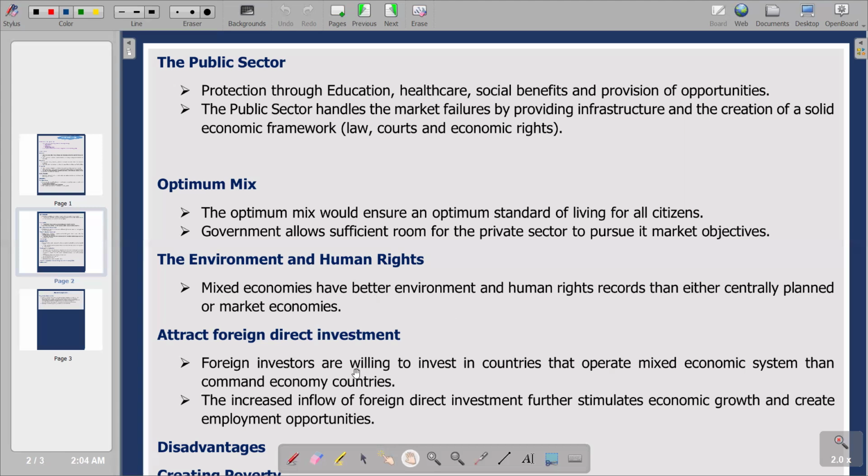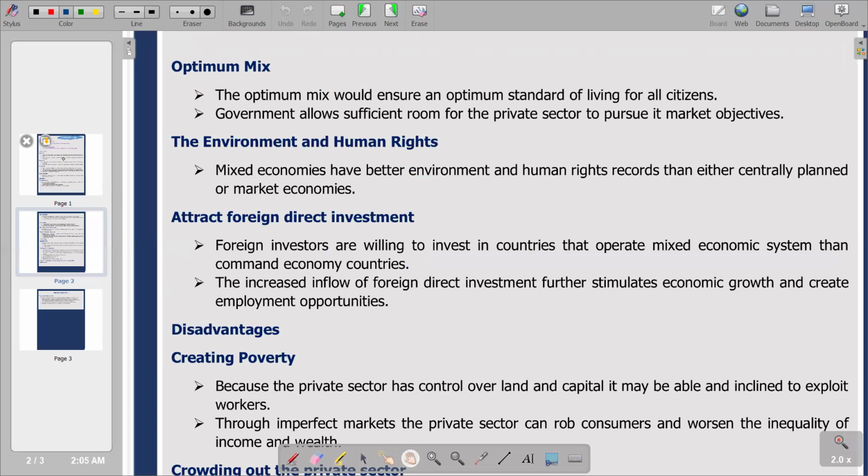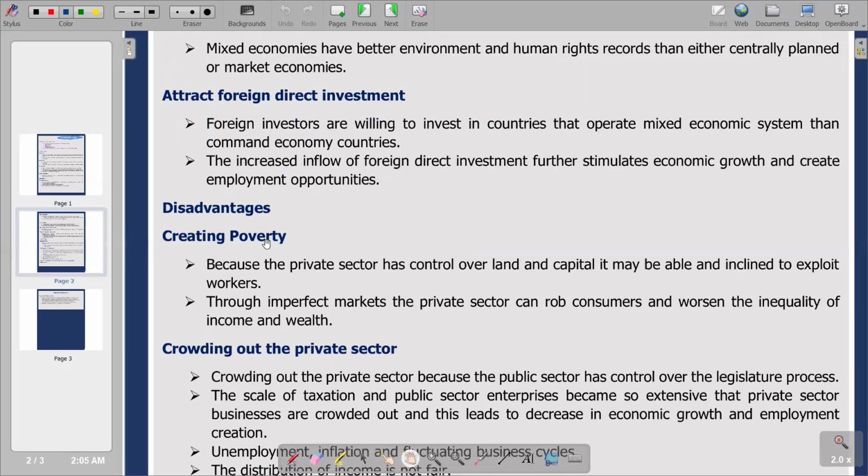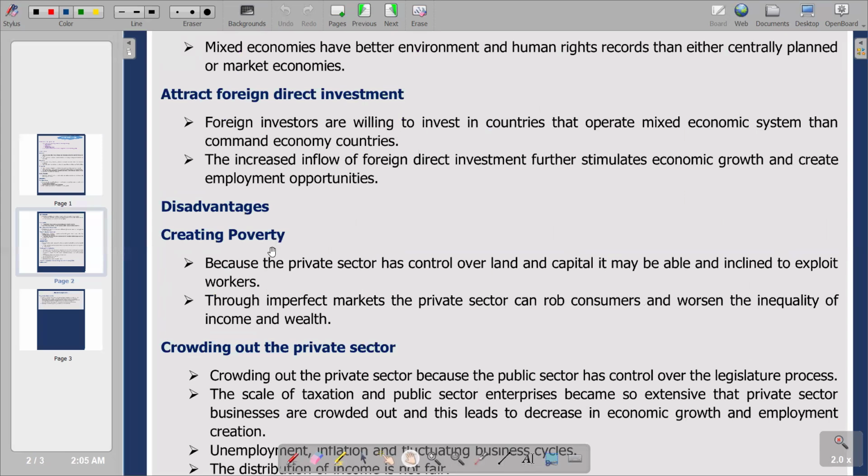So the first point is foreign investors are willing to invest in countries that operate mixed economic systems that command economic countries. Then second point, the increased inflow of foreign direct investment further stimulates economic growth and creates employment opportunities. So this is what we have under attraction of foreign direct investment. Then if you go back to our question, you're going to see that we also have a point for disadvantage, which is the third point, the one that we are looking at next, whereby the first disadvantage of mixed economic system is creating poverty. So how is poverty created under the mixed economic system is what we have as explanation under that.